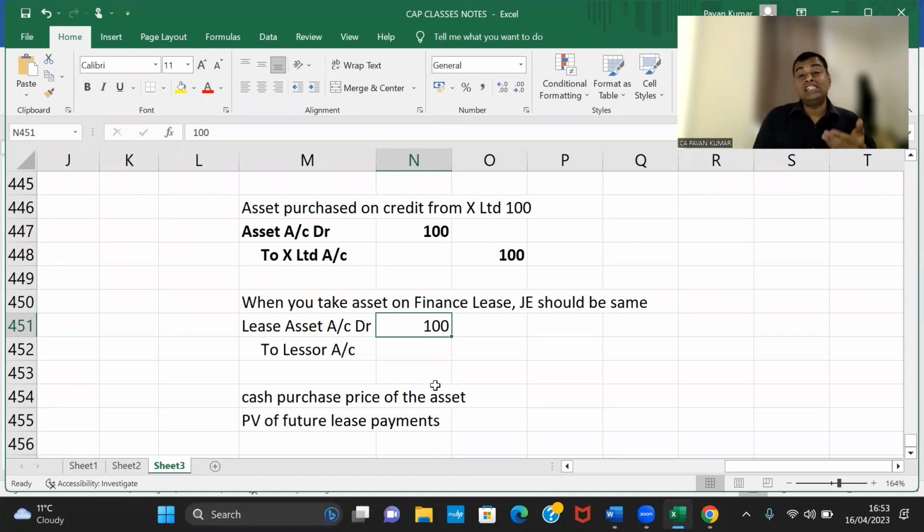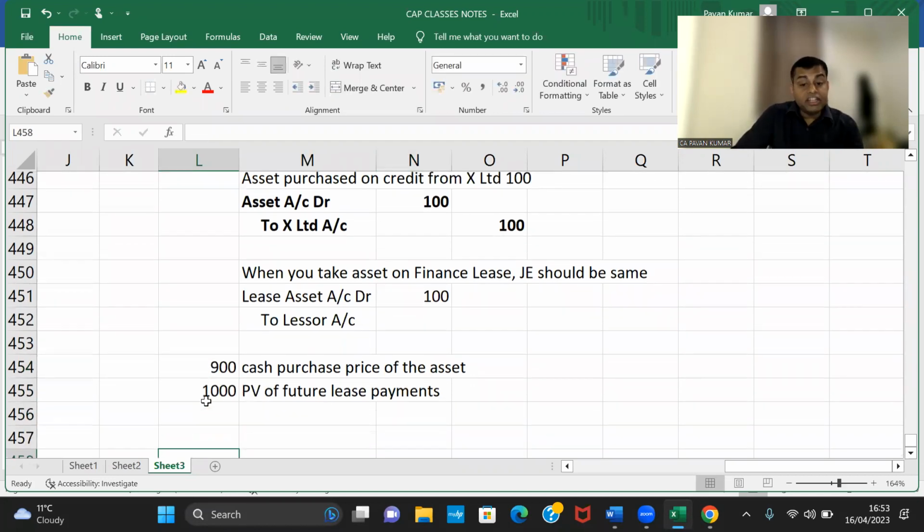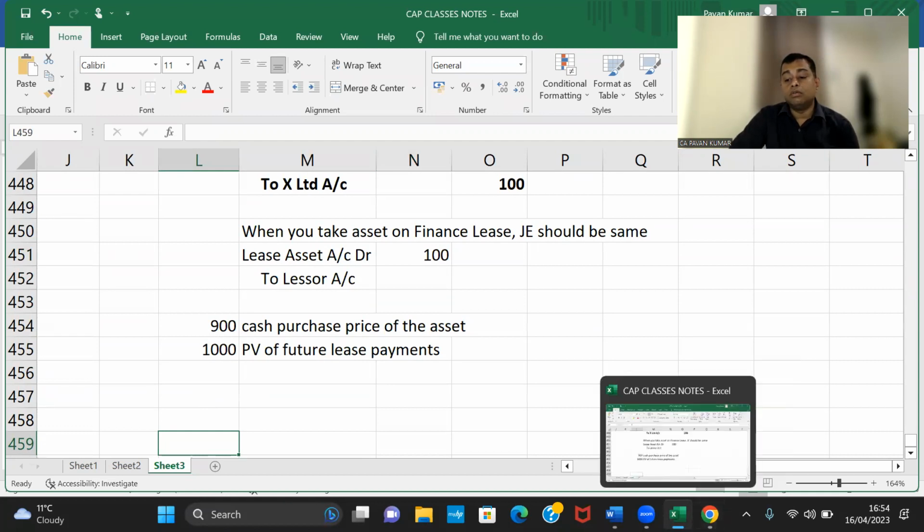But still, the standard says, "Arey, idiot, total is 900 only." Because you are paying 24 installments, Kirti is exploiting you. He's taking so much of interest. That is the reason this has become 1,000. So I should recognize this at 900 only. You understand? So cash price is 900, present value of future payments is 1,000. So whichever is lower, I have to record the asset. You understand? Now look here.